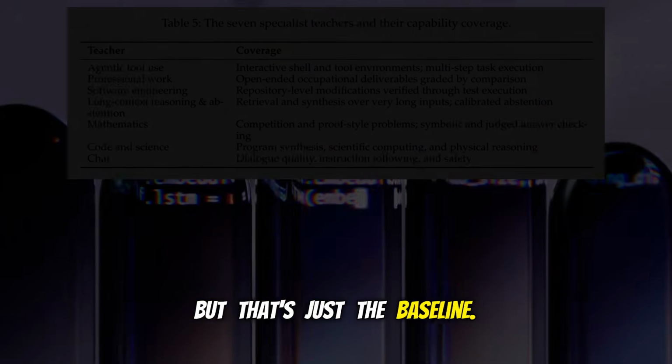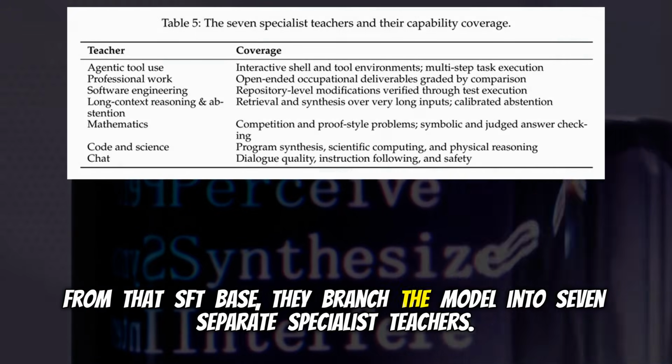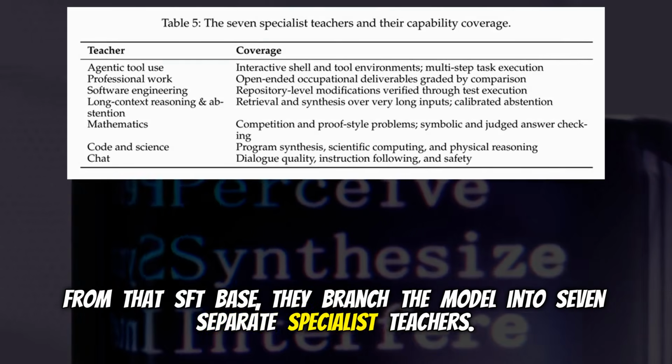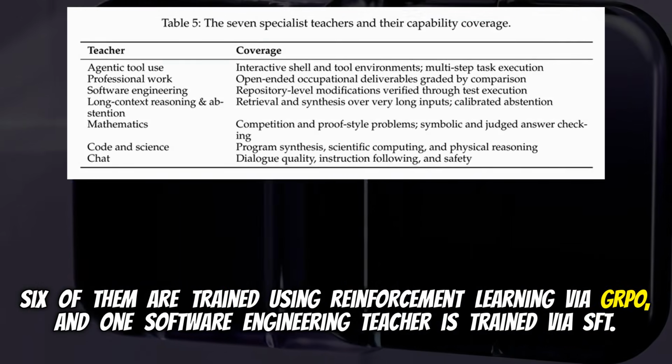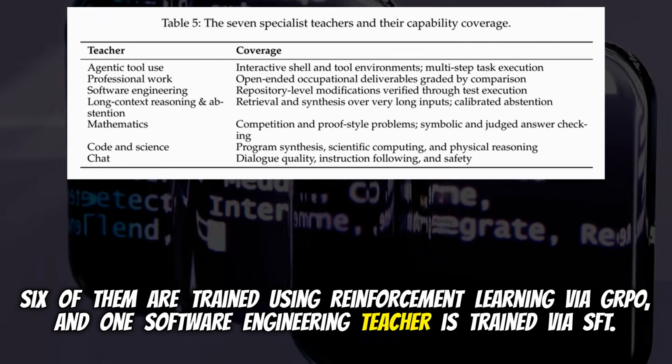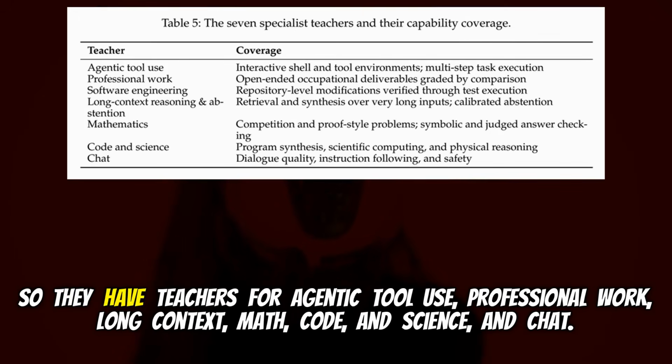But that's just the baseline. From that SFT base, they branch the model into 7 separate specialist teachers. 6 of them are trained using reinforcement learning via GRPO, and 1 software engineering teacher is trained via SFT. So they have teachers for agentic tool use, professional work, long context, math, code and science, and chat.